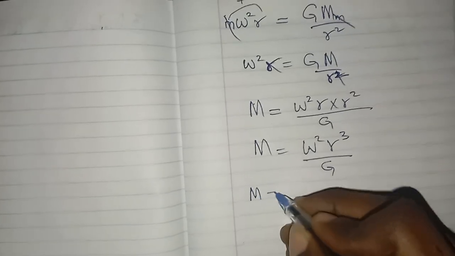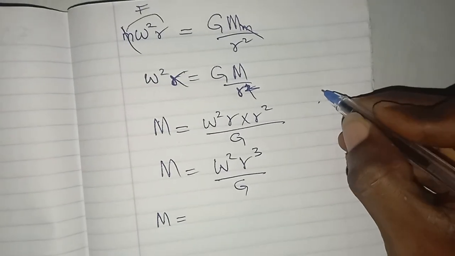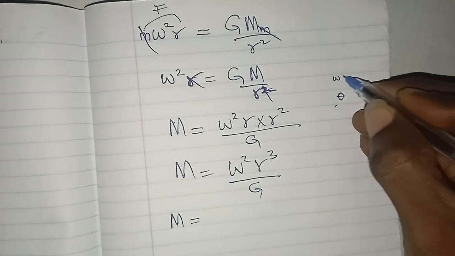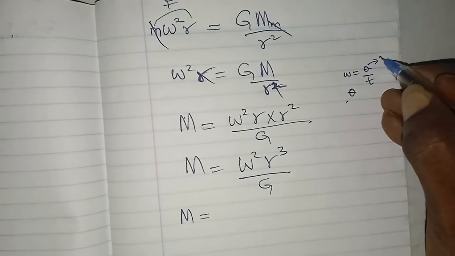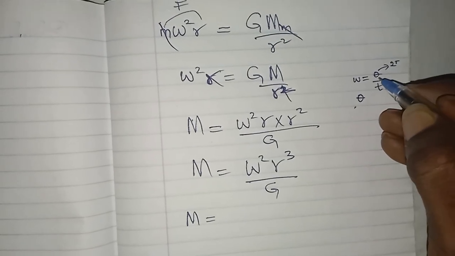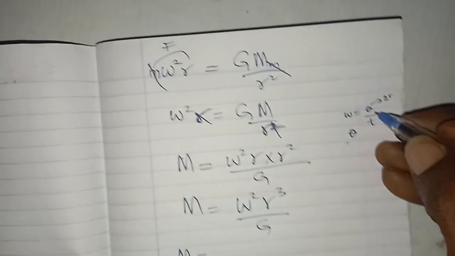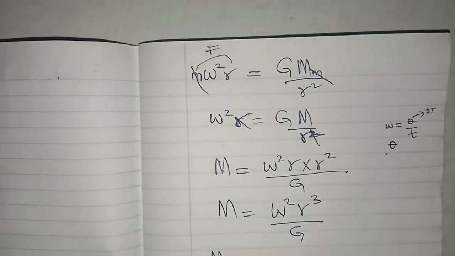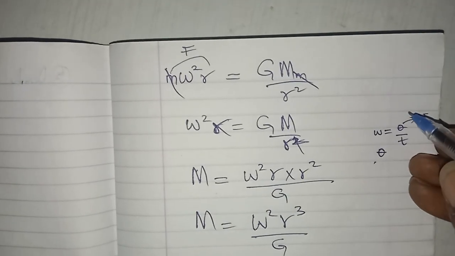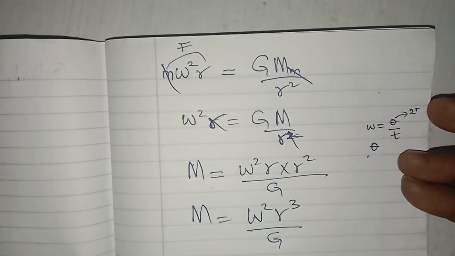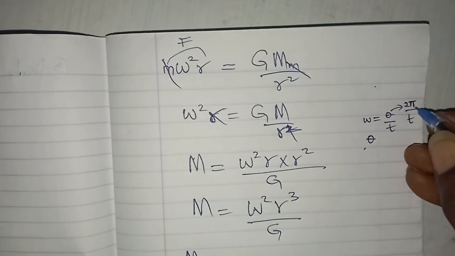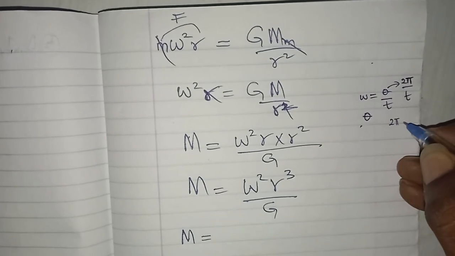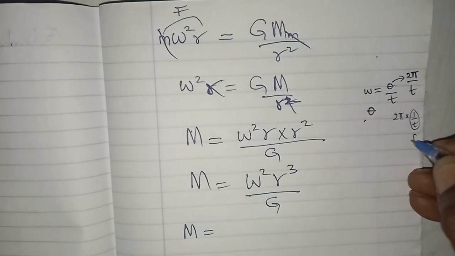Now remember that angular velocity is equal to displacement over time, and theta is the same thing as 180 degrees times 2, so 2 pi is this theta, all over T. And this is the same thing as 2 pi times 1 over T, which is 2 pi f.